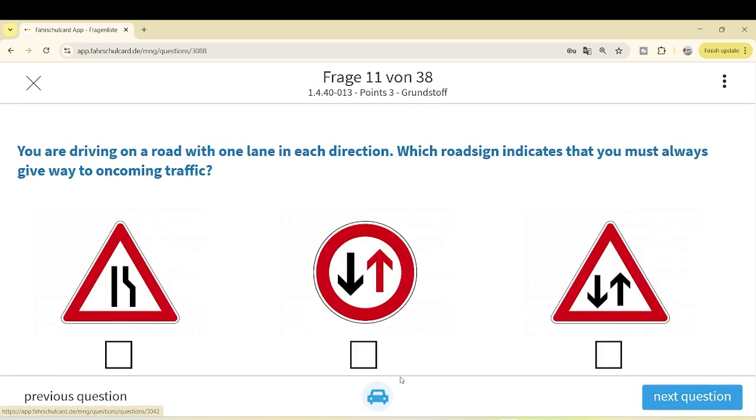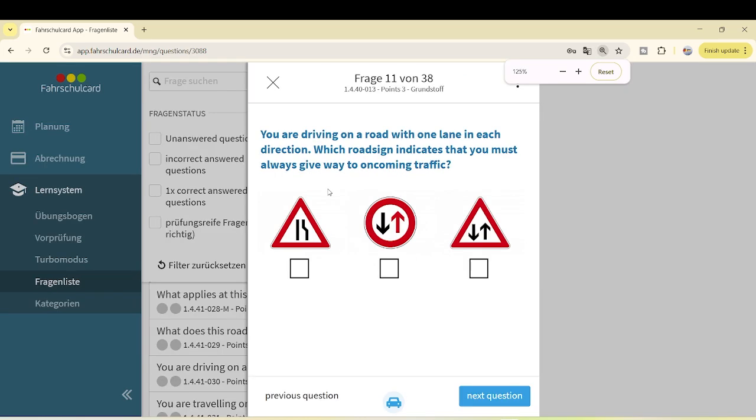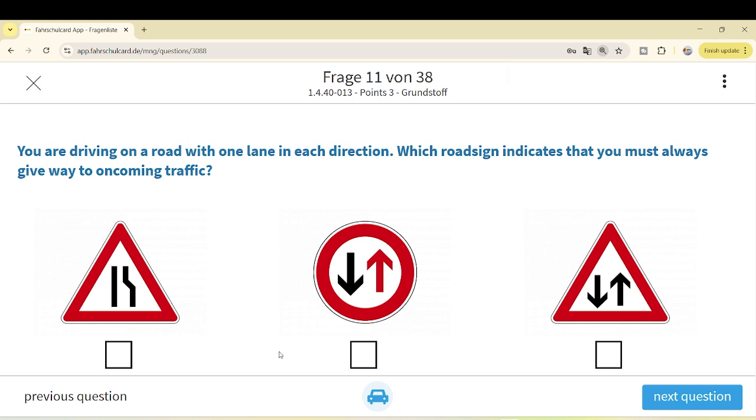Let's jump to the next question. Our next question is, you are driving on a road with one lane in each direction. Okay, that's fine. I can tick the option. You are driving on the road with one lane in each direction. Which road sign indicates that you must always give way to oncoming traffic?